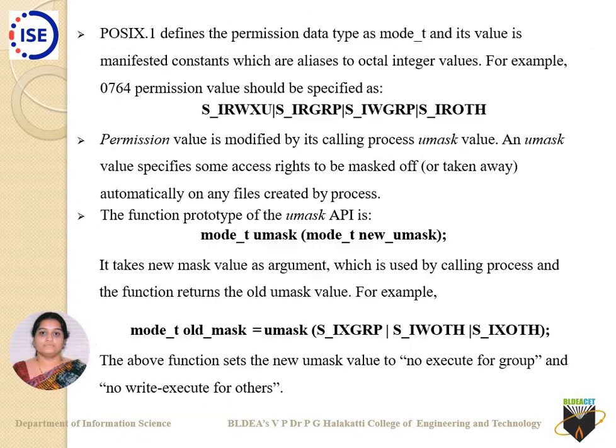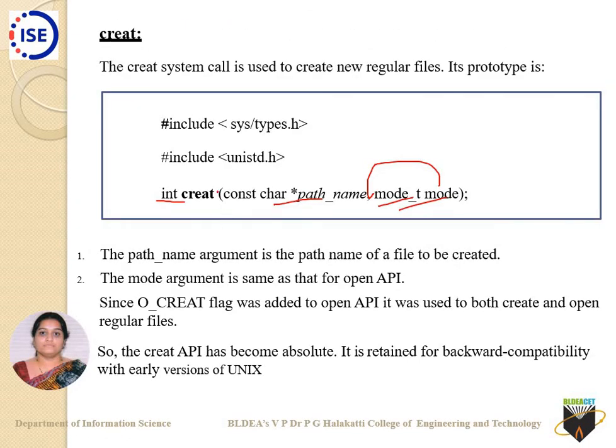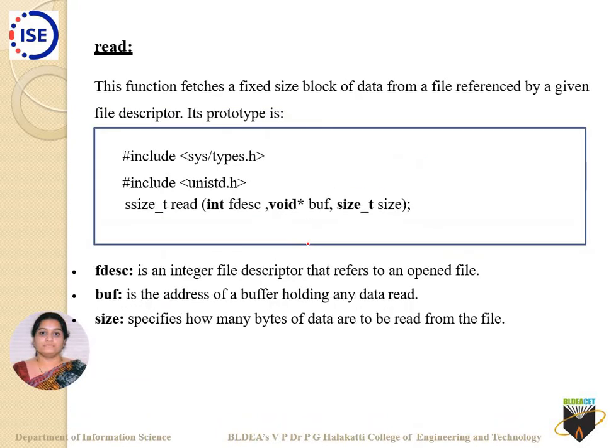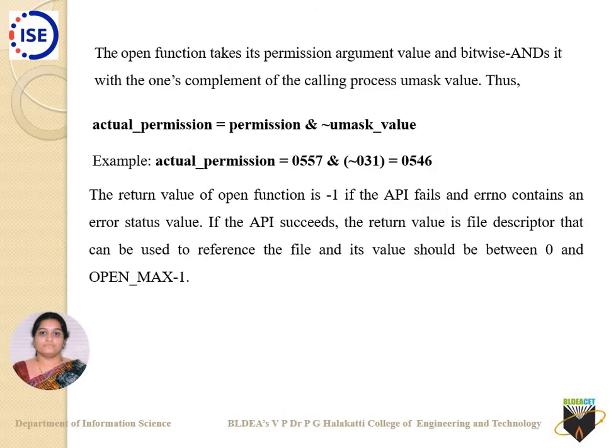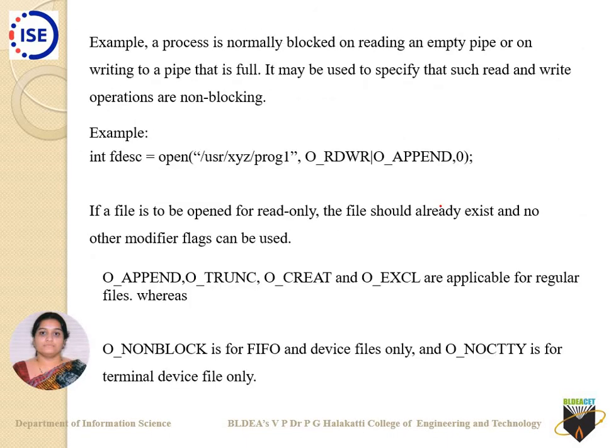Let us come across a little bit of explanation of this creat. The very first one is path name. The path name argument is the path name of a file to be created. The mode argument is the same as in open as an API. Since the O_CREAT flag was added to open as an API, it was used for both create and open of regular files, but here it is only creating a new file. So it is the same one. The permissions you give here lie as you have specified here.